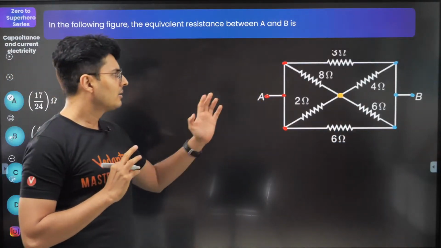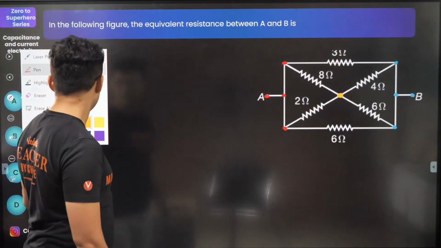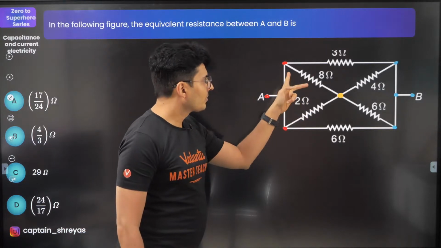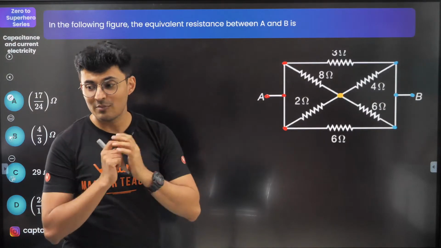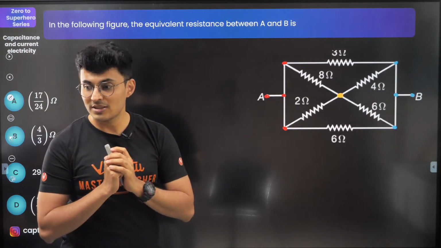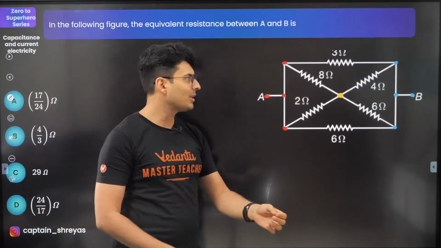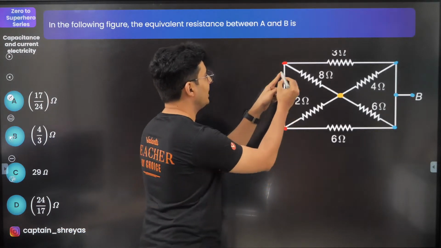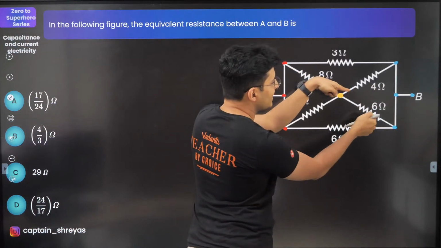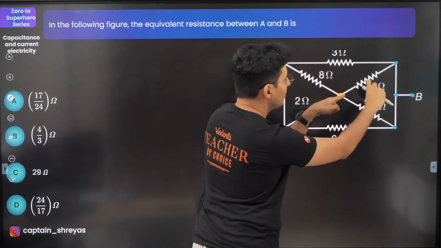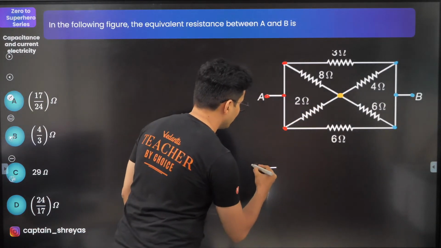I have a feeling this circuit is actually simple, and I'll tell you how. If you observe carefully, guys, 8 and 2, red and yellow, it is basically across the same voltage difference. It's across the same voltage difference. Hence, when the voltage difference is same, what is it? It's obviously parallel. So you might as well take this point and take it here. These 2 points you can combine it together. Not just that, even for 6 and 4, these 2 blue points you can combine it. You can see 4 and 6 are also in parallel. So might as well redraw the circuit like this.